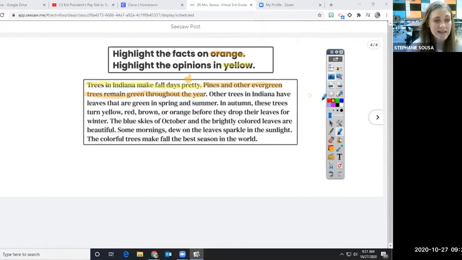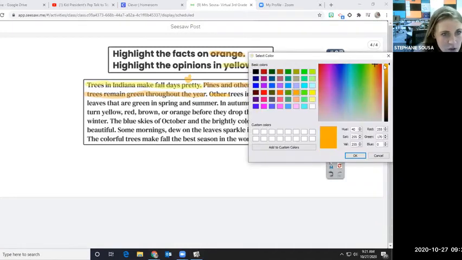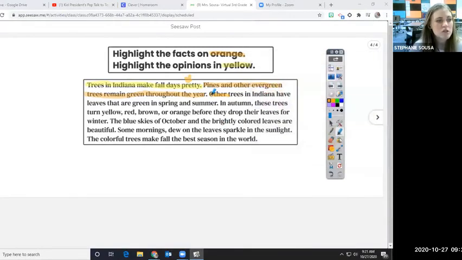Awesome, good. That is a fact. So we will highlight that in orange. That is a fact. Oh, that's not really a very good orange color, is it? Let's get a darker orange. There we go. That's better. So other trees in Indiana have leaves that are green in the spring and summer. That is a fact because we can go outside, we can look at the trees and we can see that they are green, okay, in the spring and summer.